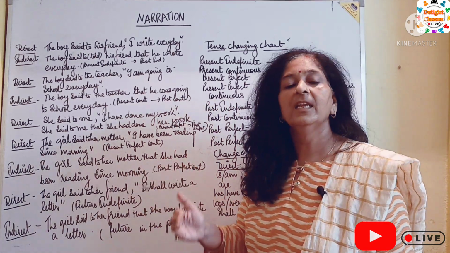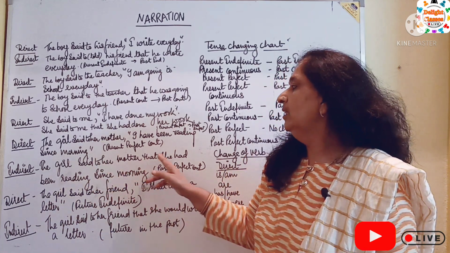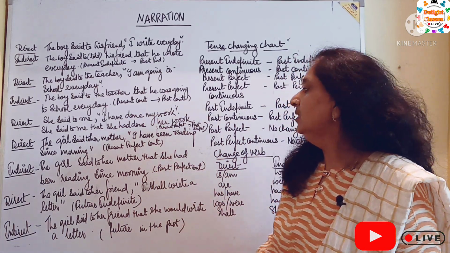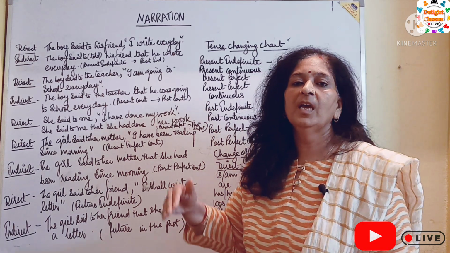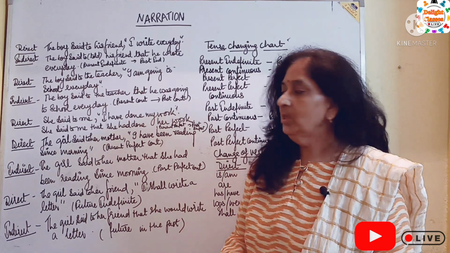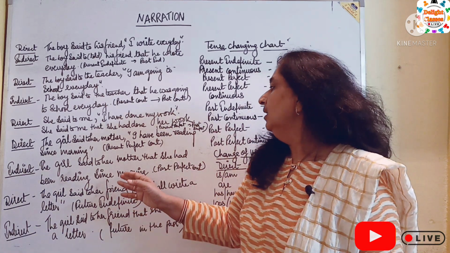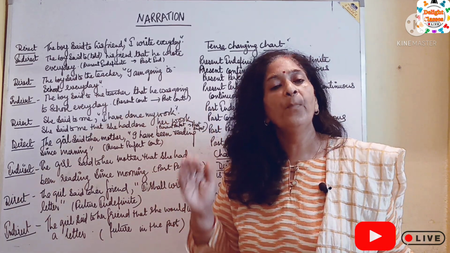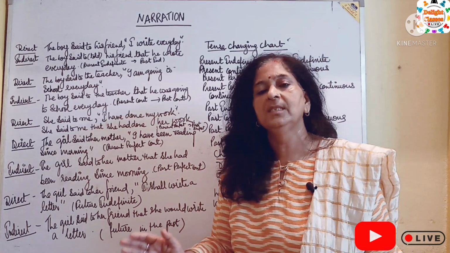So the answer in indirect speech will be, the girl said to her mother that she had been reading since morning. In place of have been reading, we have to write had been reading in indirect speech. So present perfect continuous is changed into past perfect continuous tense.